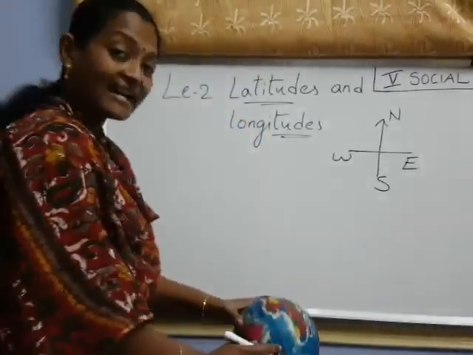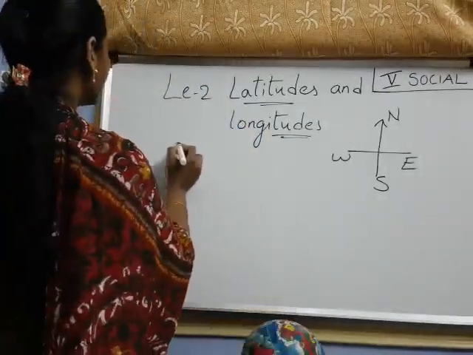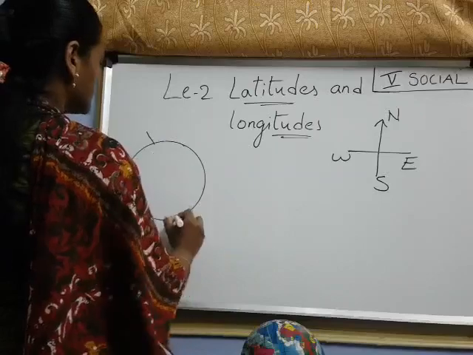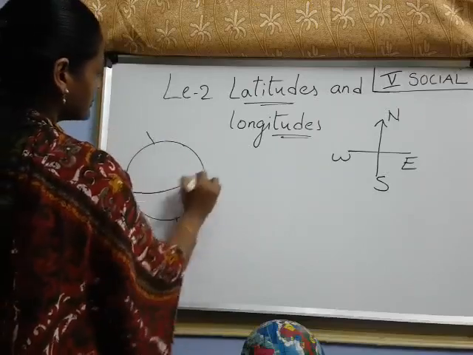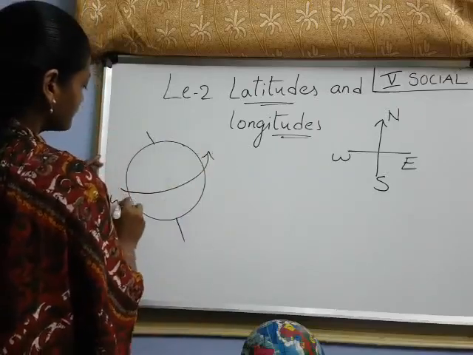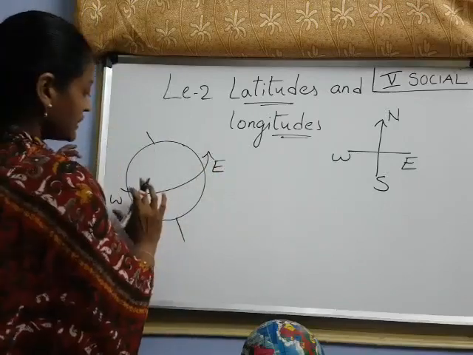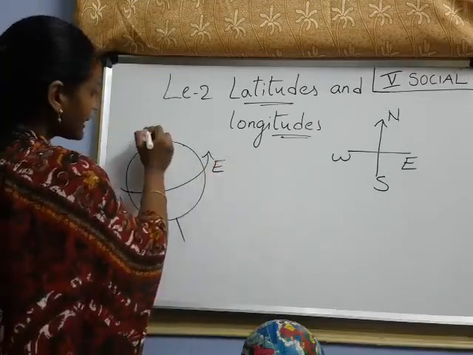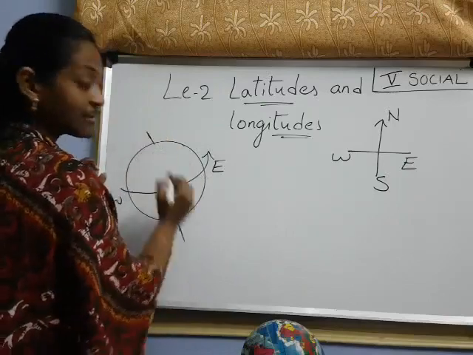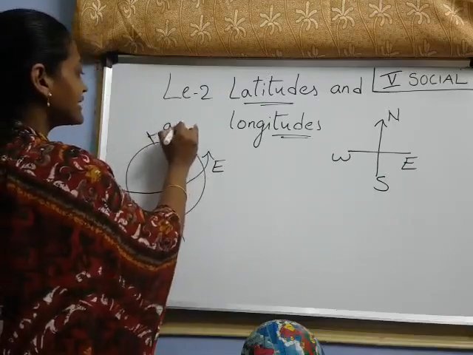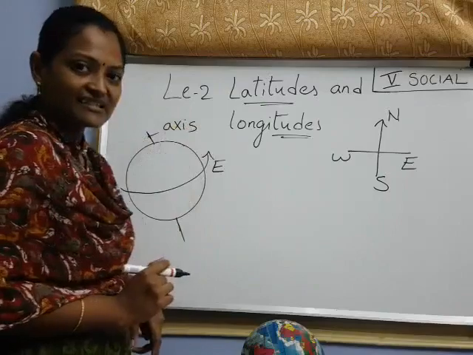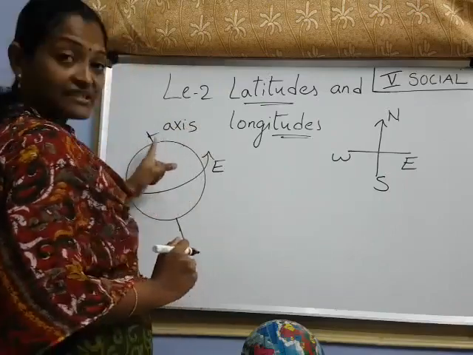Tell me. Axis, isn't it? See here, our earth is rotating from west to east on an imaginary line. This line we call the axis, isn't it? Now, this is an imaginary line.